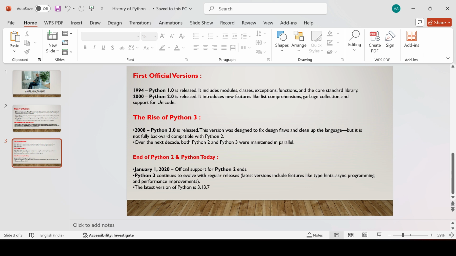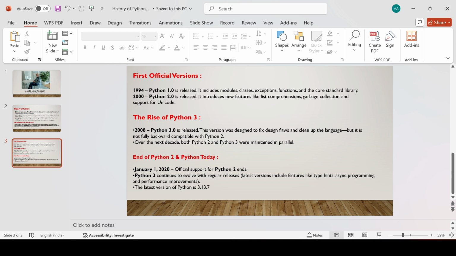Next, Python 3. Python 3 was introduced in 2008, and both Python 3 and Python 2 ran simultaneously from 2008 to 2020. In 2008 Python 3.0 was released. The version was designed to fix design flaws and clean up the language, but it was not fully backward compatible with Python 2. Over the next decade, almost 12 years, Python 3 and Python 2 ran in parallel.